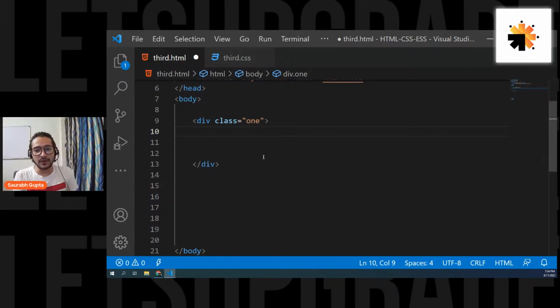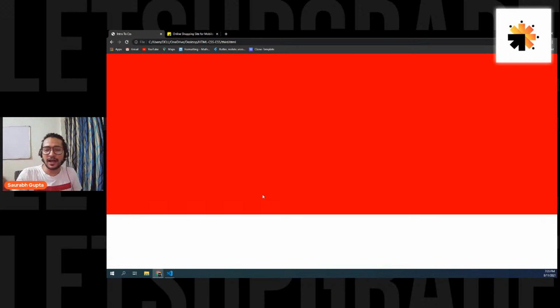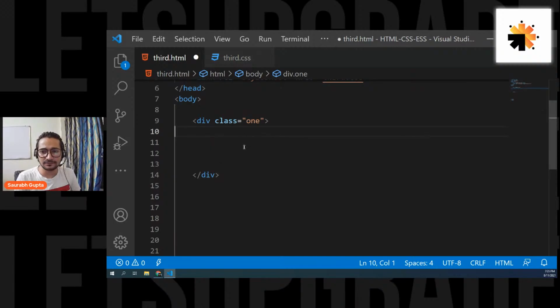Okay, guys, now I simply want to increase the height for this element. So I want this height to be 700 pixels. Okay, so now the height is 700 pixels. Now, guys, please focus for the next 20 minutes and almost everything about flex boxing will be cleared for you. Okay, so let's go ahead.